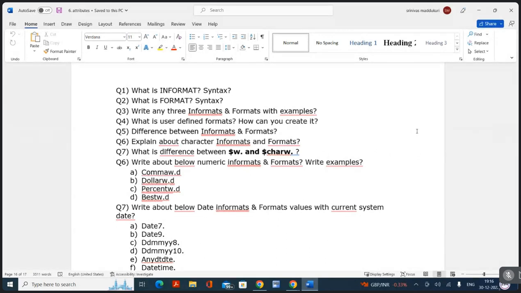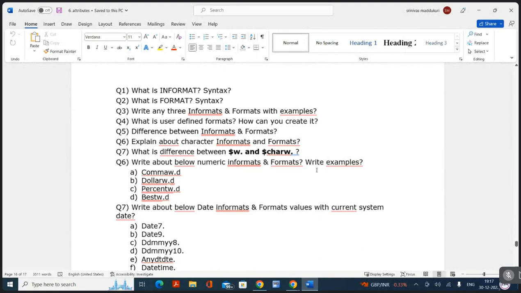Fourth question, what are user-defined formats? How can you create them? Formats created by PROC FORMAT available in SAS, whichever we create ourselves, are user-defined formats. We create our own format. Very good. As a SAS programmer, if you create your own formats, they are called user-defined formats. How to create? PROC FORMAT, VALUE for formats and VALUE for informats, and we can even use PICTURE also.